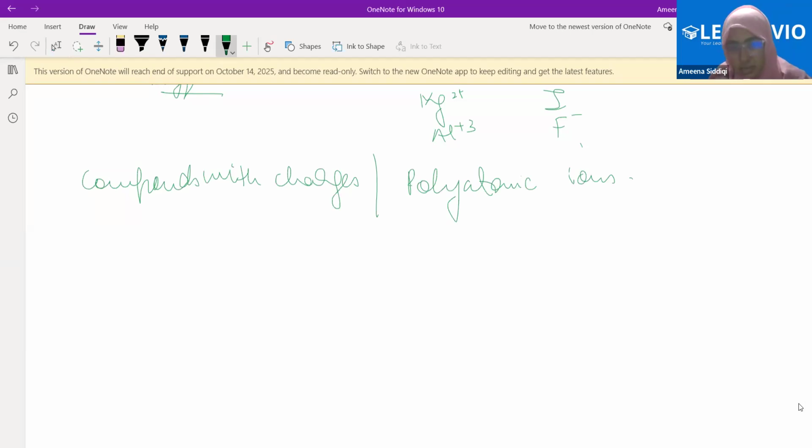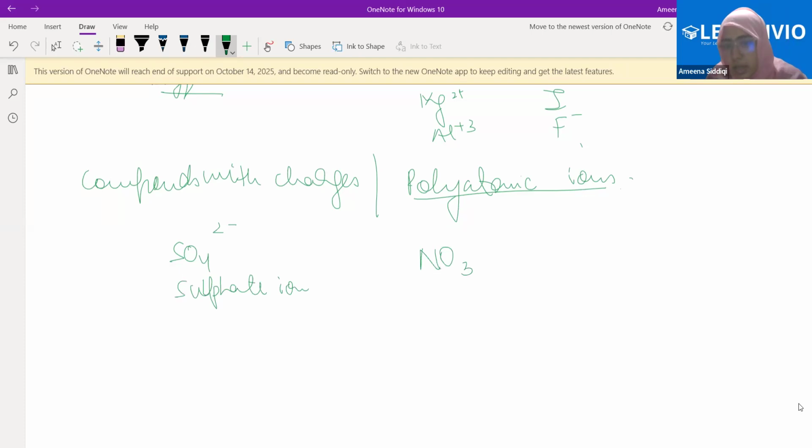If there's any problem, please tell me. Now if I say this is sulfate, there are many atoms in this compound and it has a charge of -2. Therefore, it's a polyatomic ion, and the name of this is the sulfate ion.